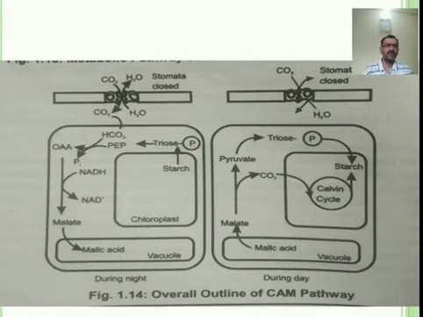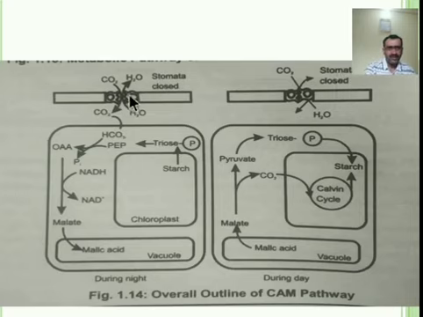Let us see the CAM cycle, also known as the CAM pathway. Here two structures are shown. First one is the night time structure, and this is the daytime structure. In night time stomata are open, and in daytime stomata are closed.